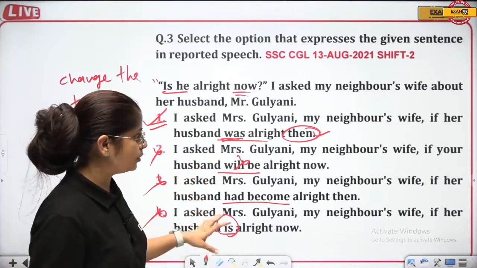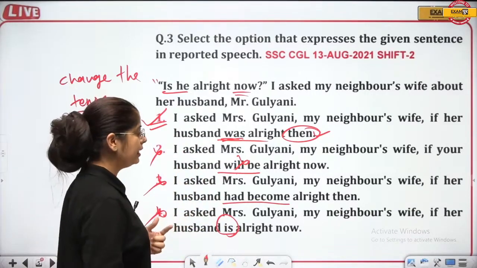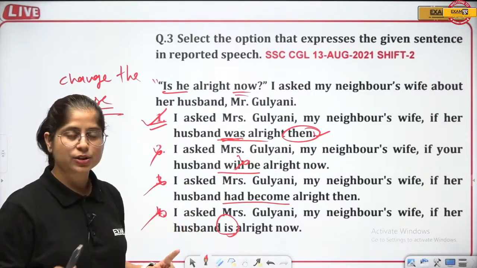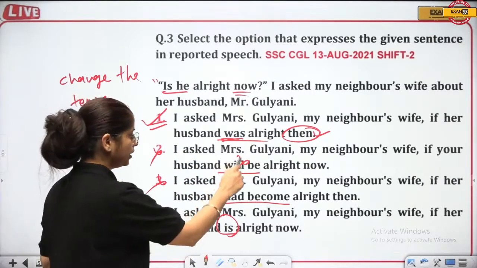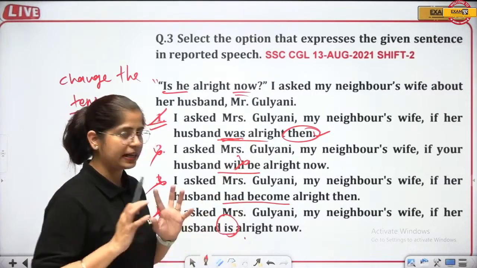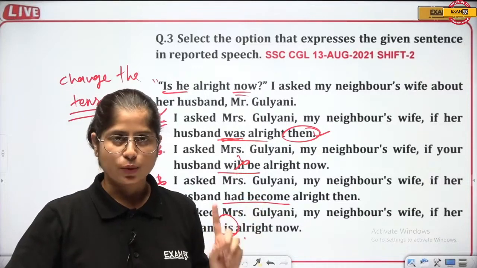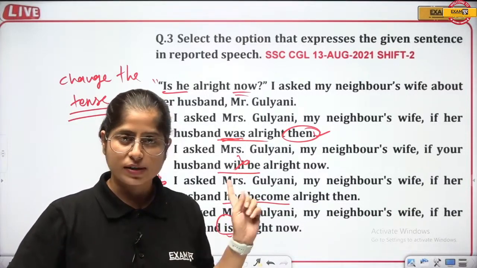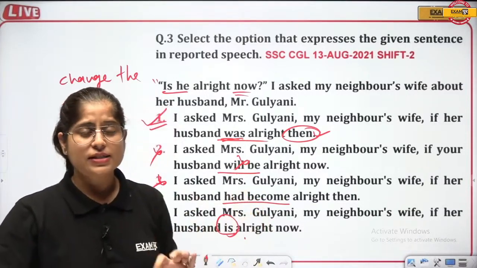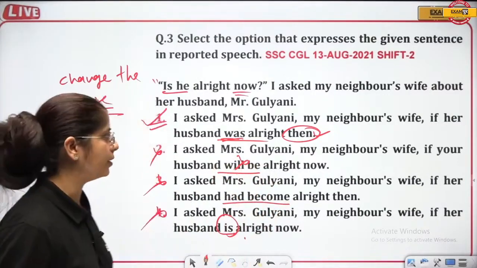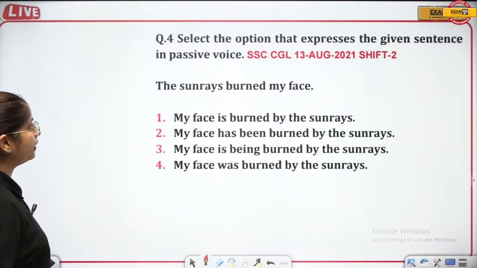But just to let you know how you have to go about narration and voice both. In voice we do not change tense. In narration you have to change the tense, and accordingly you eliminate the verbs. Just attack on verbs and see. The question seemed very lengthy at one go. It seemed very lengthy, but was it? No, it wasn't. You just have to pay attention to the verbs or the tense, right? Okay, very good. Let's go to the next one.